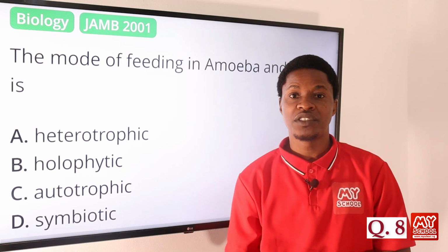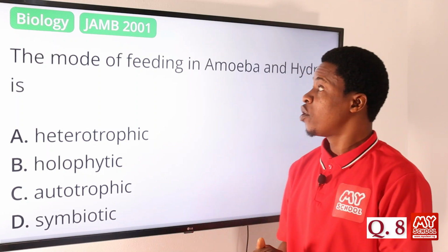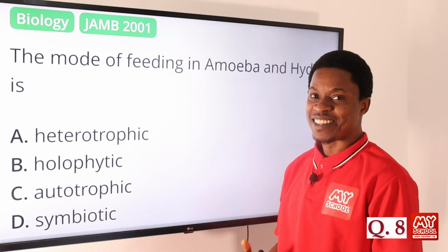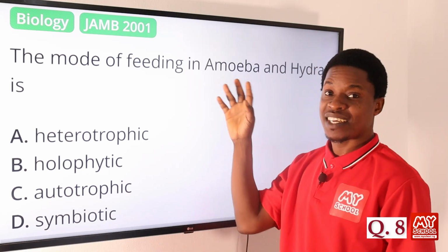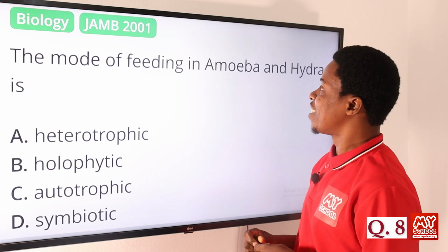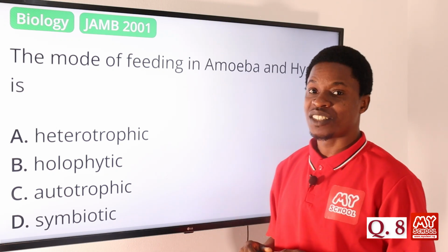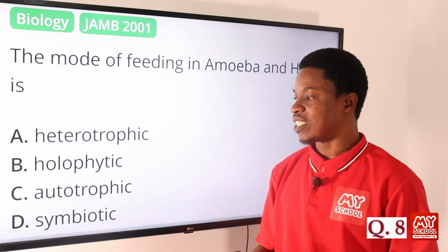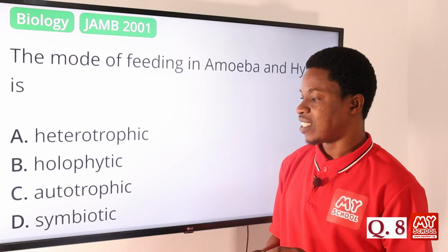Now let's move on to question number 8. The mode of feeding in amoeba, some people call it amoeba, but that's the right pronunciation. The mode of feeding in amoeba and hydra is what? Is it heterotrophic? Is it holophytic? Is it autotrophic? Is it symbiotic?